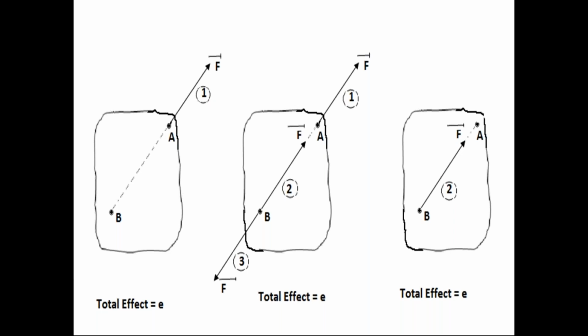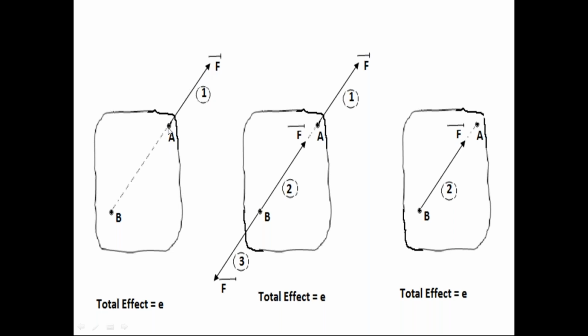In the first diagram, the rigid body is subjected to only one force F bar. That force F bar is acting on the rigid body at point A. A is the point of application. This is the line of action of force F bar, and F is the magnitude. F bar is the force vector. So the rigid body is subjected to only one force F bar.